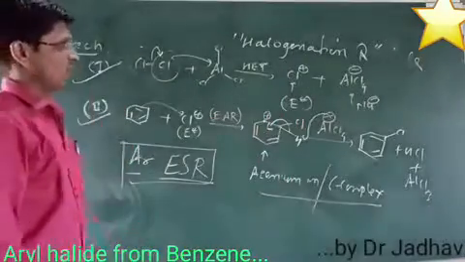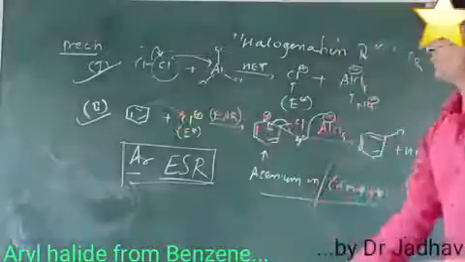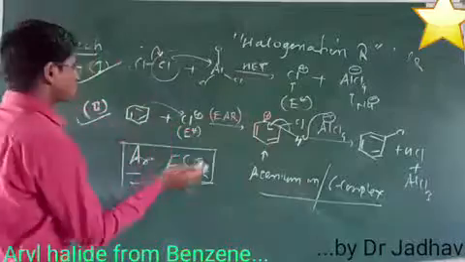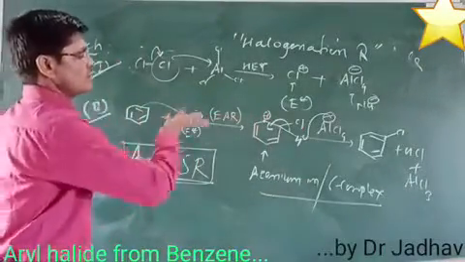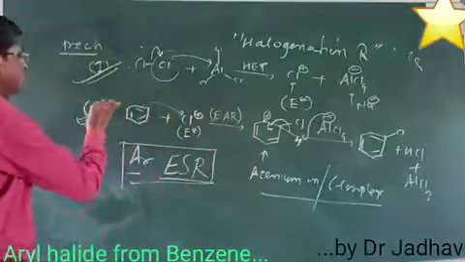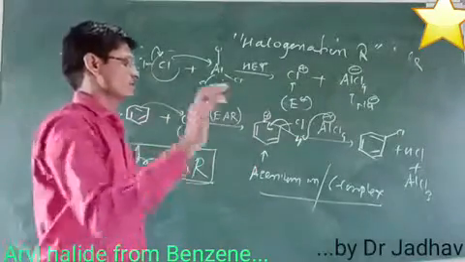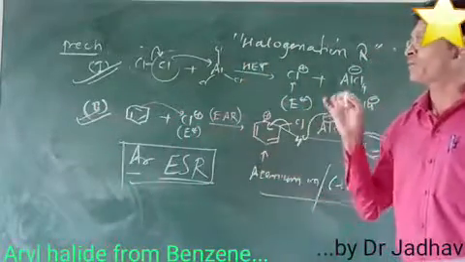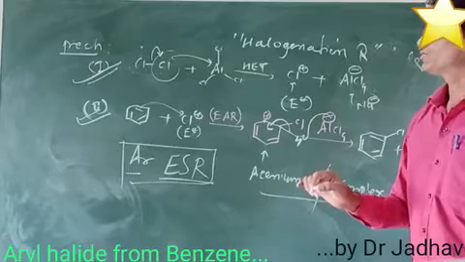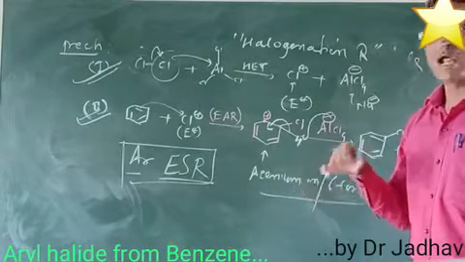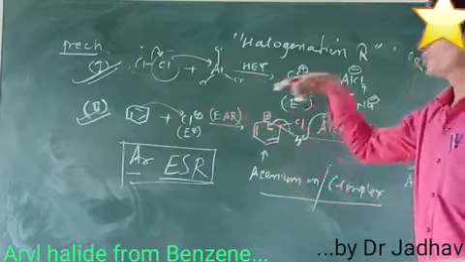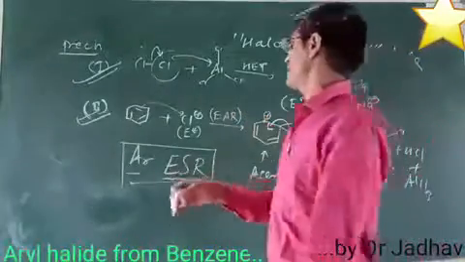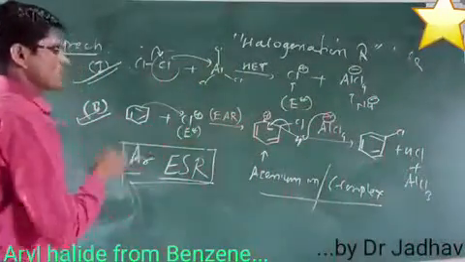Of the types of halogenation, this particular one is chlorination of the benzene nucleus. It is chlorination of benzene, formation of chlorobenzene from benzene by this mechanism. One question is compulsory in your exam: give the halogenation reaction, or give the halogenation of the aromatic nucleus, the benzene molecule. That is benzene to chlorobenzene, in the presence of the Lewis acid AlCl3. Such a reaction is known as chlorination of the benzene molecule.